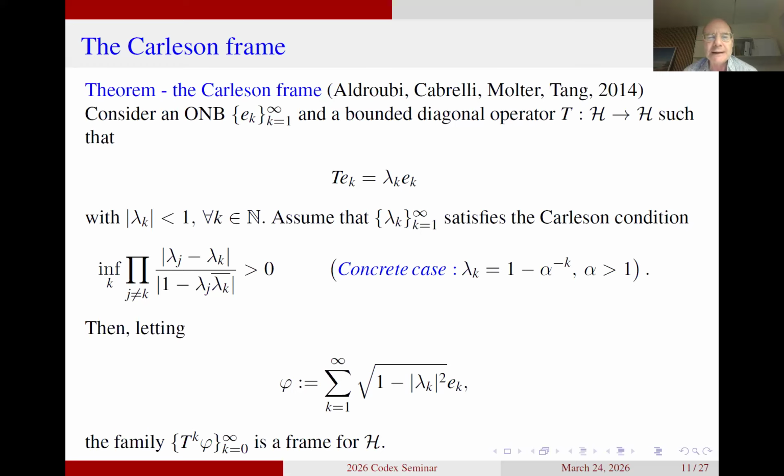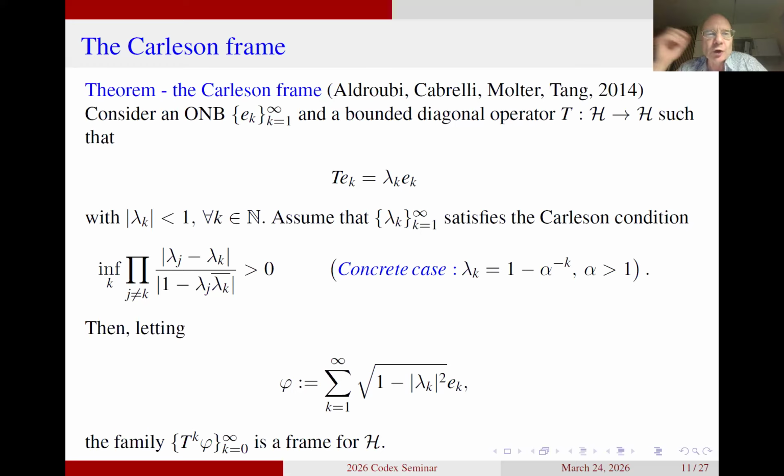You can see that what we are dealing with is a frame that has the form T to the power k acting on phi. So what this means is that T is a bounded linear operator on our Hilbert space, and since we have T to the power k and the sum is from k equal to 0 to infinity, it means that we are iterating that operator and we are acting on a particular well-chosen element in the space. And what is going on in this particular construction is that we consider a diagonal operator. This is what you can see in line 4.